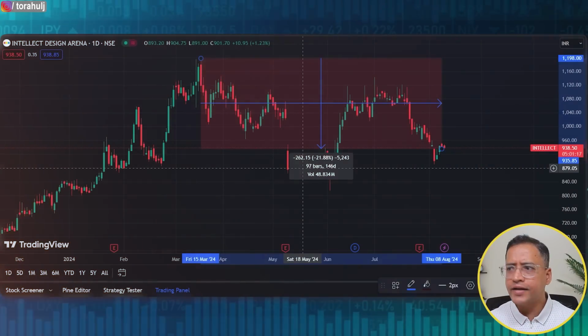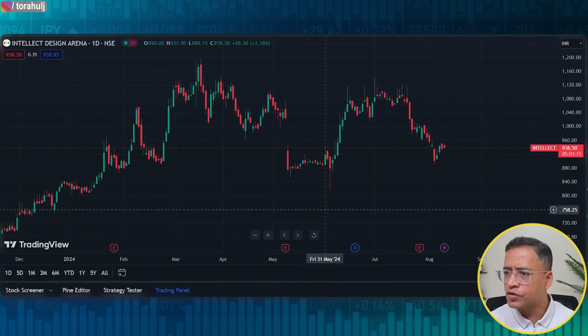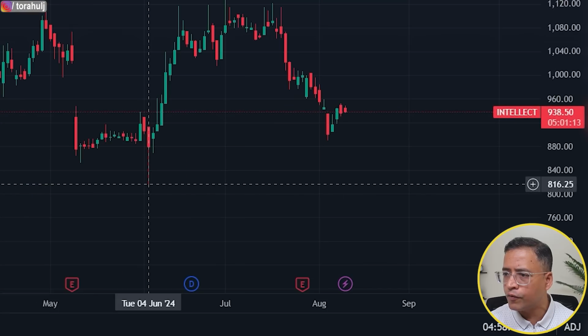Now let me quickly delete this here and try to find the bottom of the stock, and we can very quickly see here that on 4th of June the stock made a bottom of around 816 rupees. It is now trading at around 938. So let's try to draw this and calculate how much potential risk is involved in investing in this particular stock.